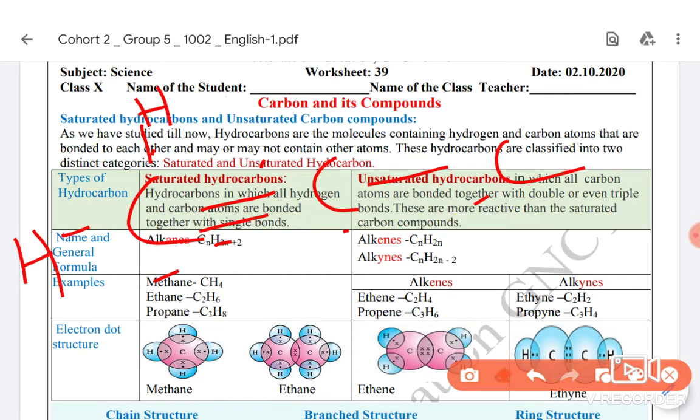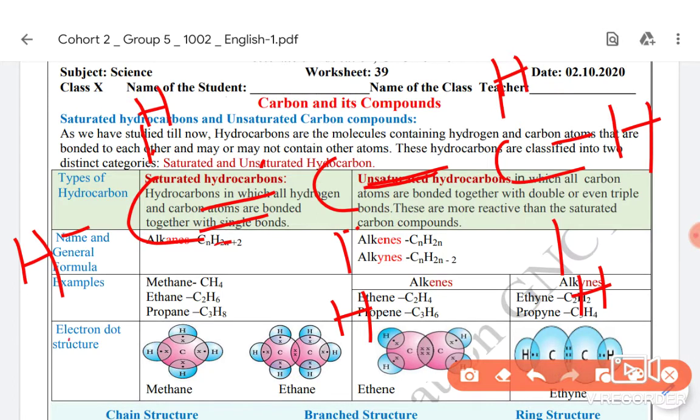So it means three electrons have been shared by the middle carbon atom and only one remaining, that will be shared with a hydrogen atom. Similarly, in the other corner carbon atom, one electron has been shared by the middle. How do you know? Because only one single bond has been formed. Single bond is formed when one electron is shared by each. So you know that only one electron has been shared, so three are remaining. So three will be shared by three hydrogen atoms.